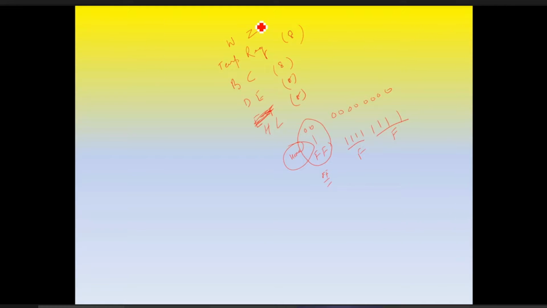This intermediate data we can store temporarily in W and Z. Then one more register is there, called the accumulator A. This is also of 8 bits.